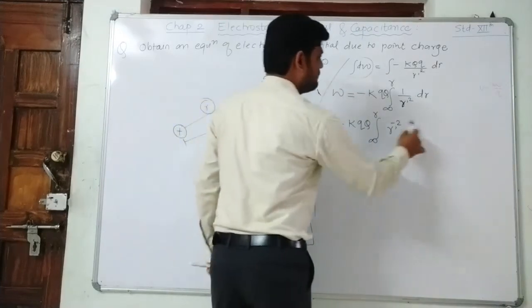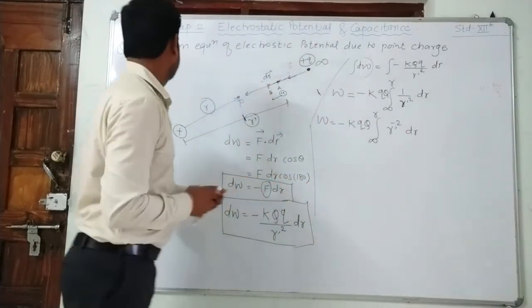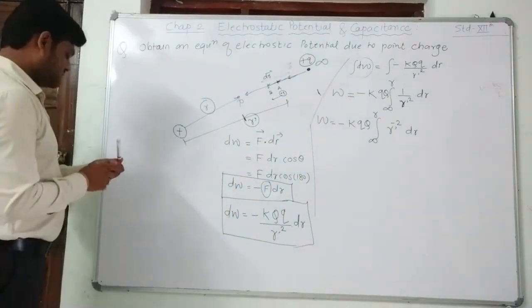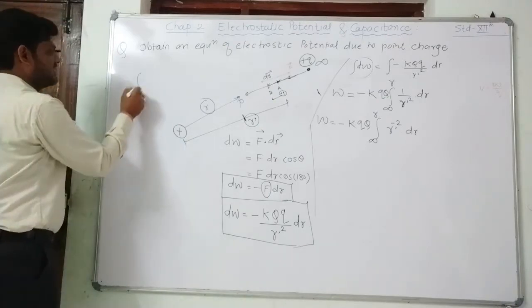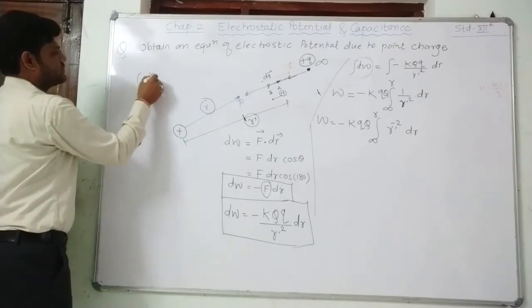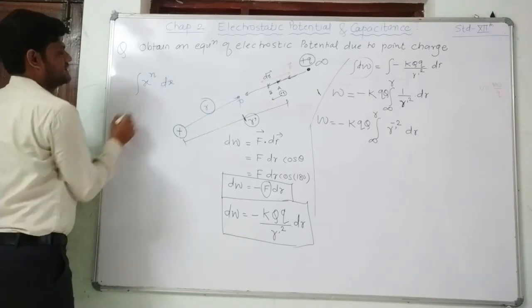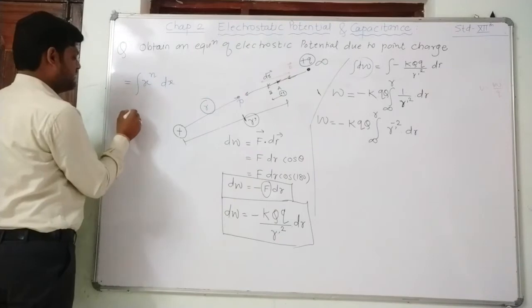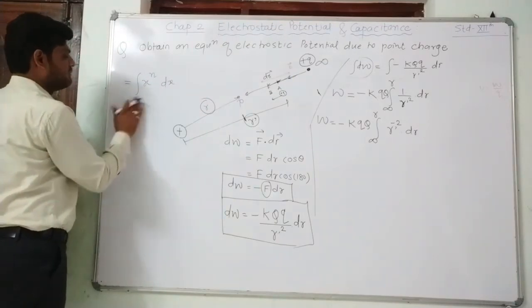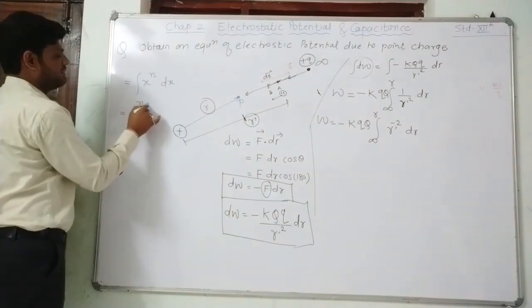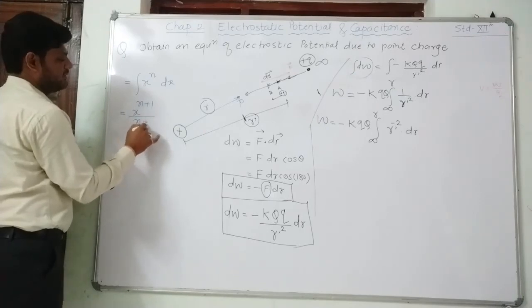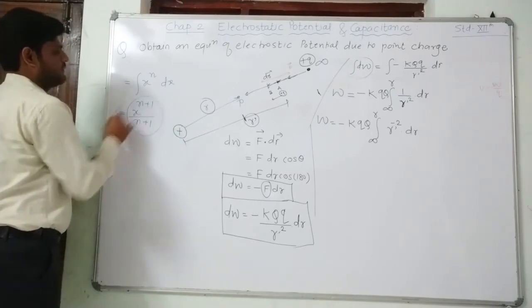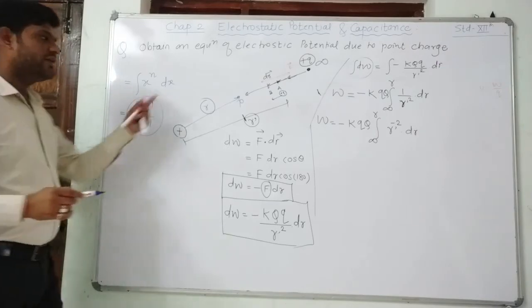Now students, we know the formula, right? See the formula. Suppose we have integration of x raised to n into dx, right? So what is the answer? The power becomes n plus 1, divided by n plus 1. That we know. So we will apply this formula over here.